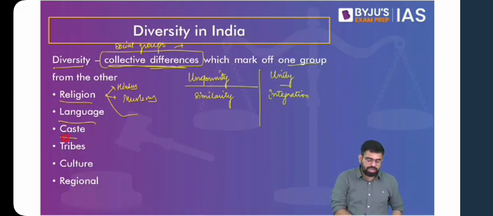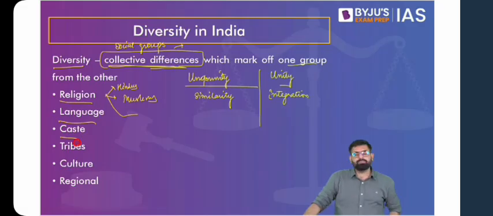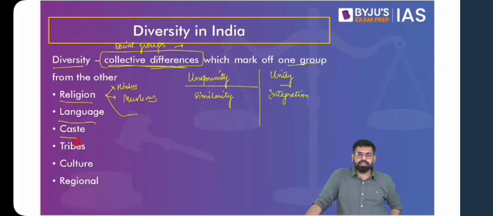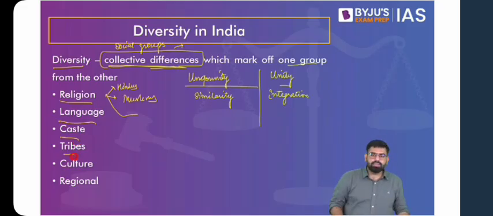Then if we talk about caste, caste can be understood both as a diversity in terms of the caste system with respect to Hindus, and also the caste system has permeated into other religions like Christianity and Islam. The main reason you find a caste system or traits of caste prevalent in Muslims and Christians, or people preserving their caste identity, is because of conversions. Most of the Christians in India are converts. They converted from a particular caste in the majority Hindu religion, and they took their caste identity there as well. Another thing is that you have more than 4,000 castes across the country in the form of castes and subcastes. Then you talk about the tribal diversity in India.